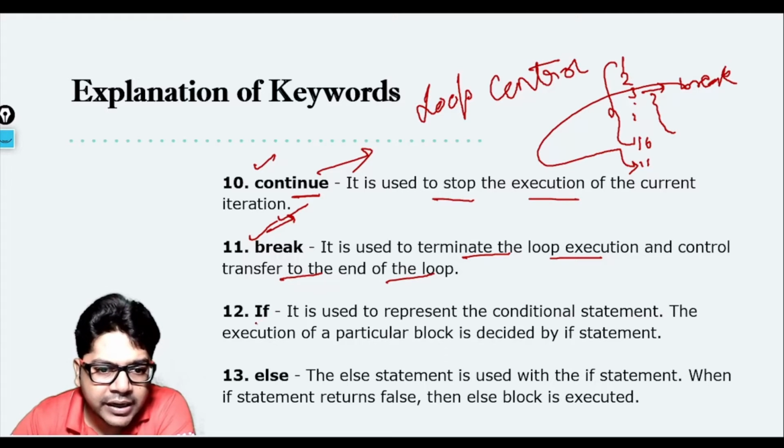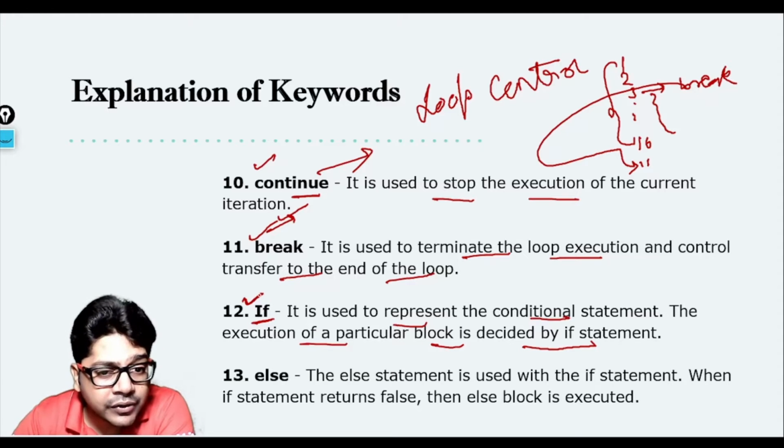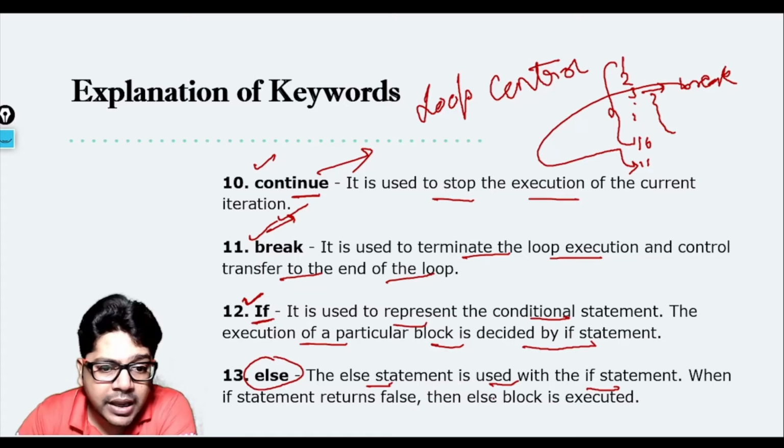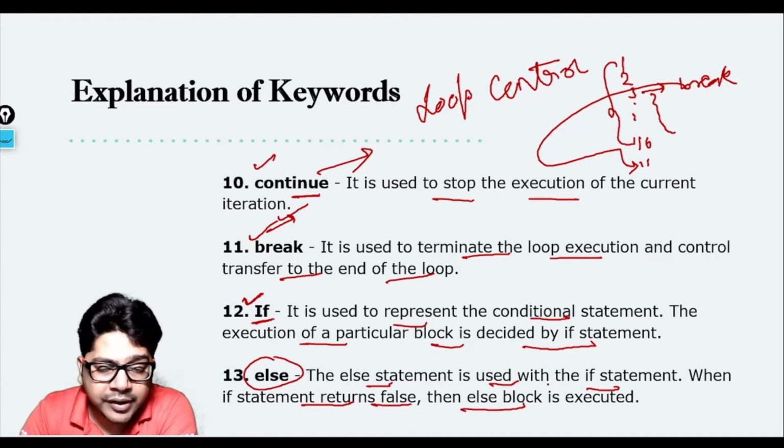Okay, if is used to represent the conditional statement, and the execution of a particular block is decided by the if statement. If the condition is true, then only it will happen. What if the condition is not true? Then else will happen. So the else statement is used with the if statement, and when the if statement returns false, then the else block gets executed.